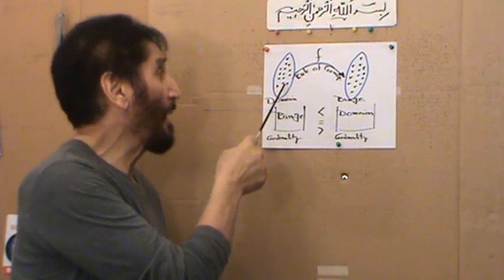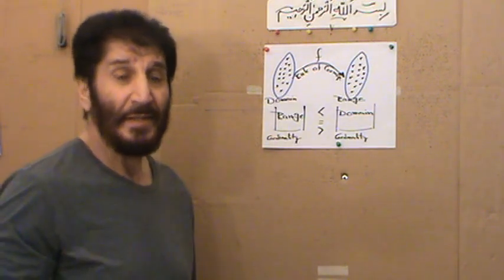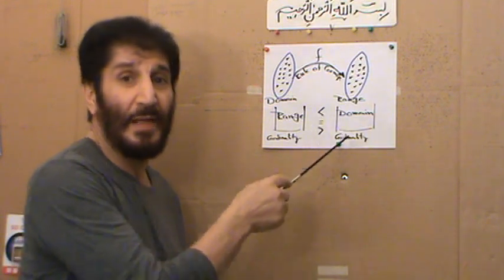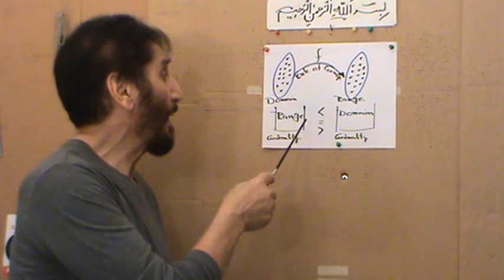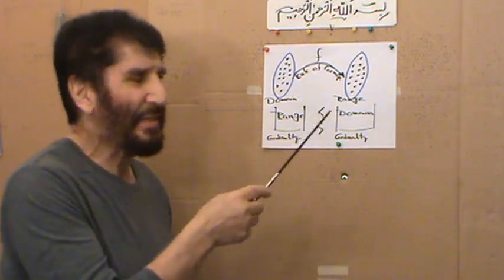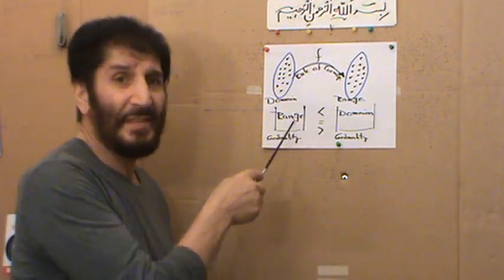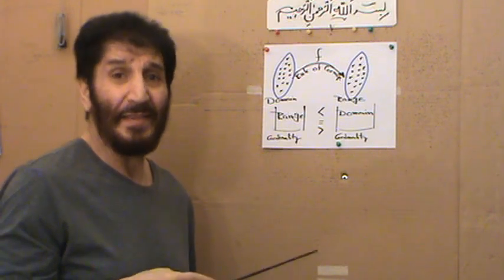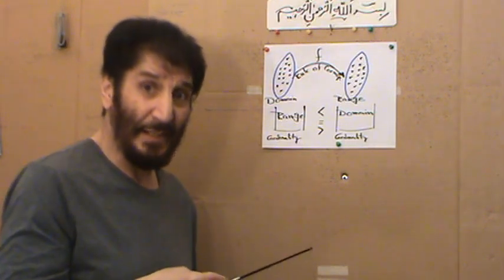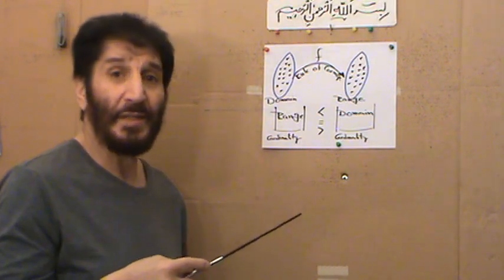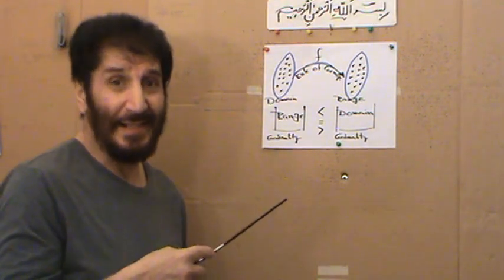Let me say it about the range. The number of elements in the range can be less than the number of elements of the domain, can be equal to it, and can be greater than that.